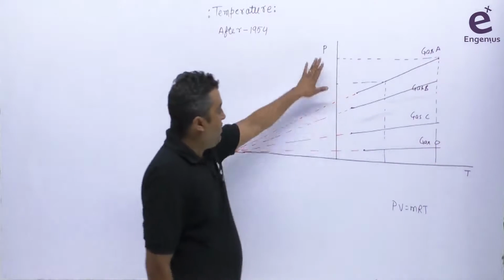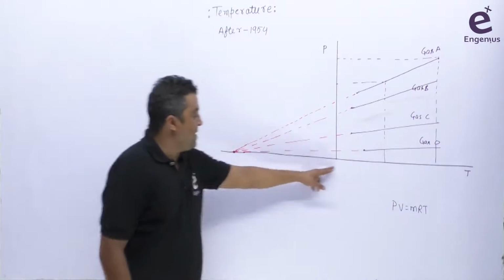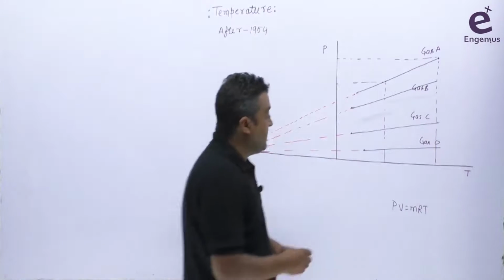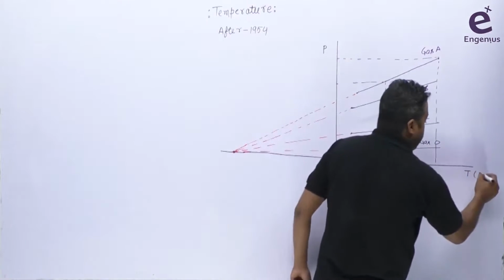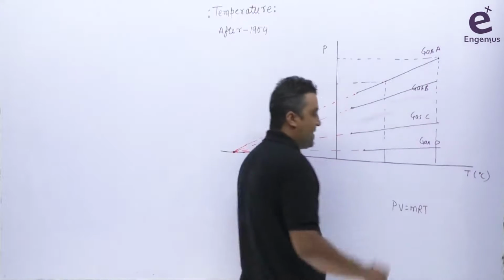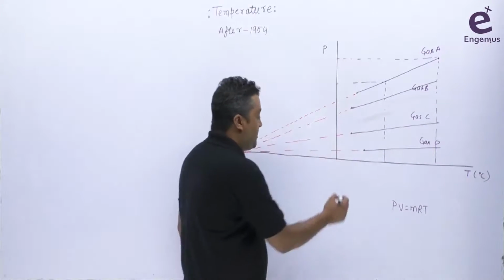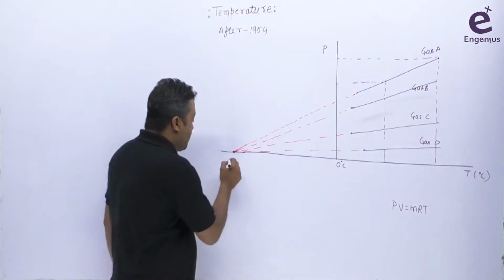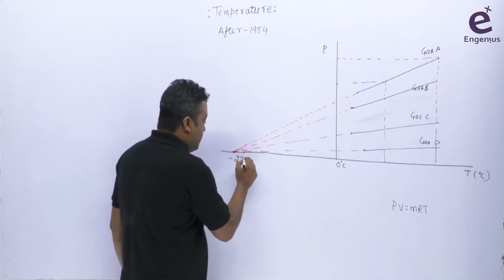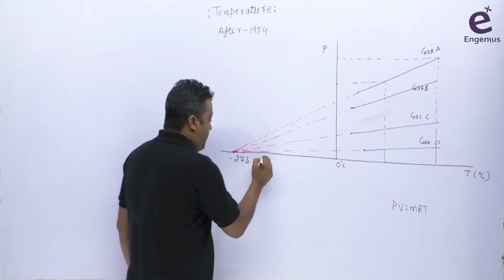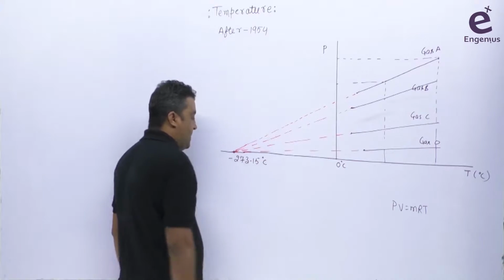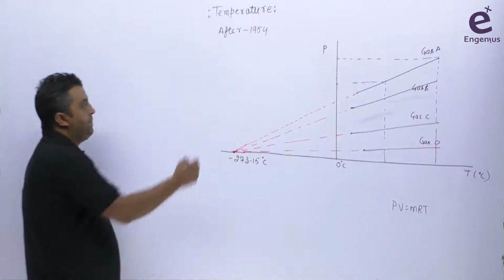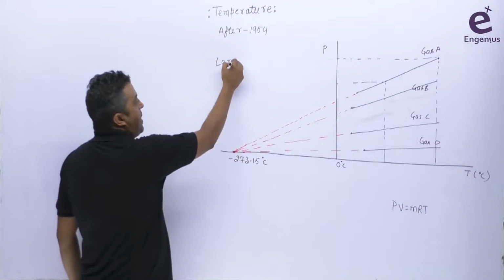You can see the pressure becomes 0 here, but the value of temperature here is negative. Obviously, I am taking this temperature in degree centigrade, and this value is 0 degree centigrade here. So we are getting some negative temperature. If we measure this, we get the value minus 273.15 degree centigrade here.